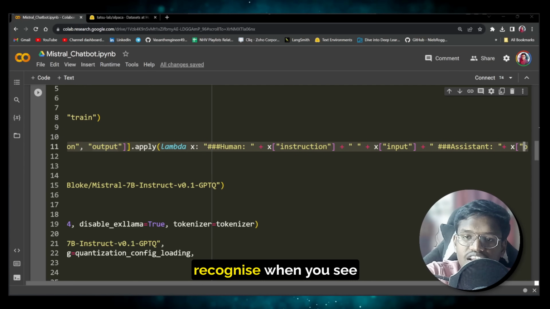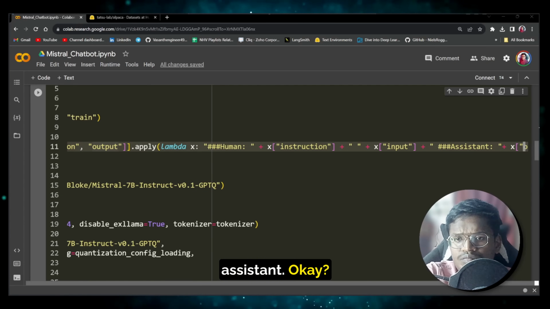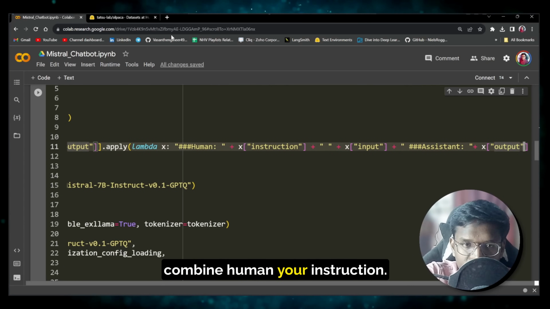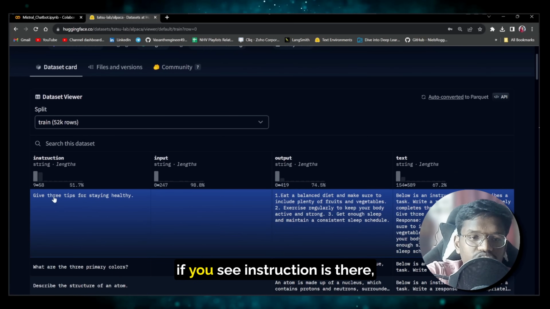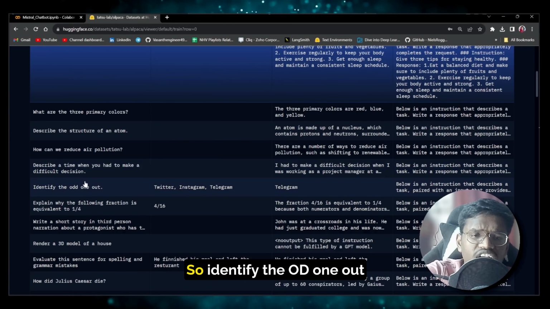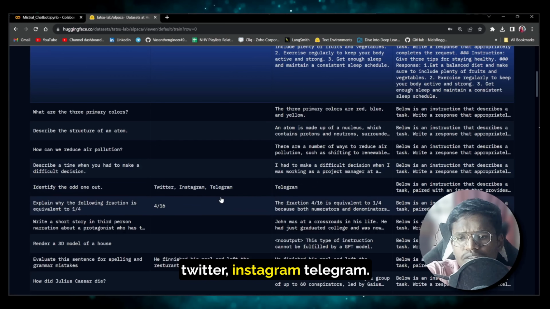So that is what it will recognize when you see assistant. So that is how you need to combine the human, your instruction. Here you see the instruction is there, the input is empty. If the input is there, it will also come here. For example: identify the odd one out: Twitter, Instagram, Telegram.